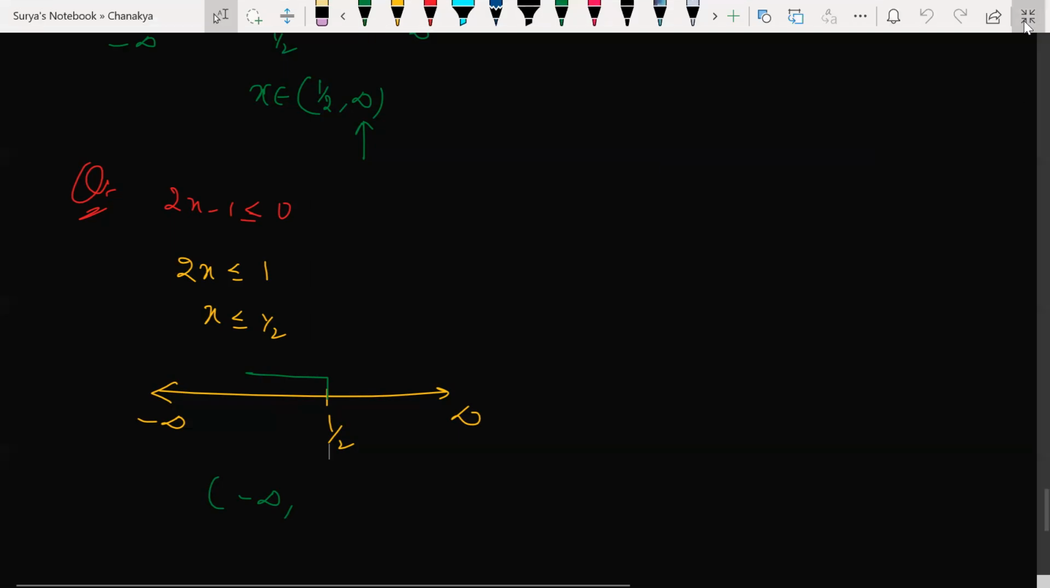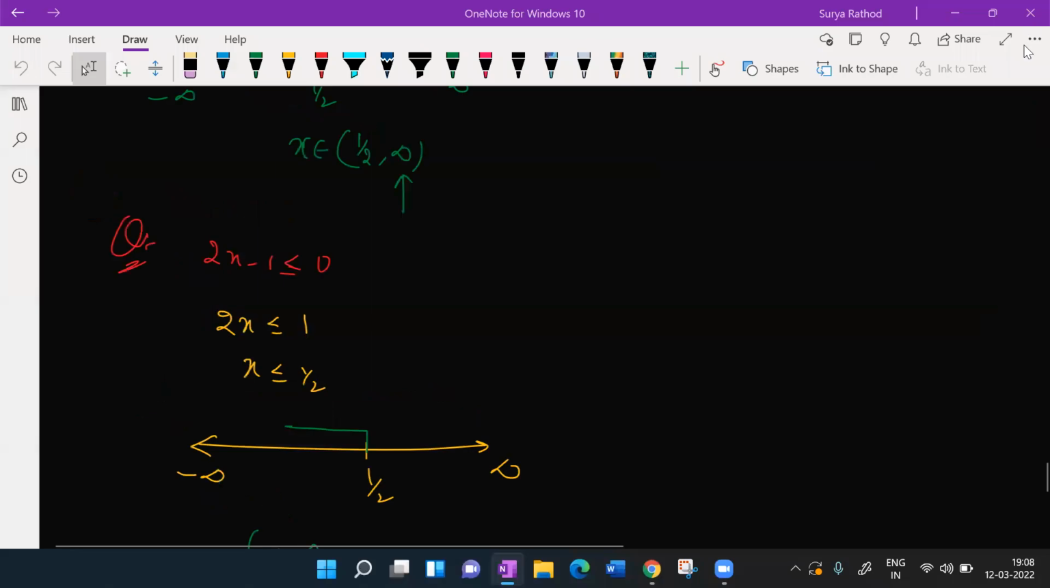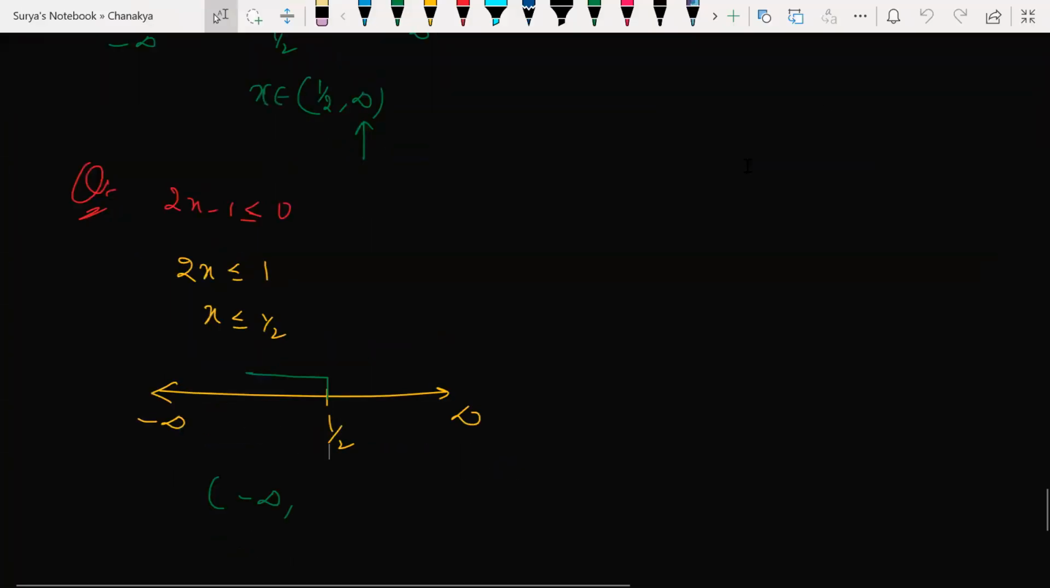One second. Tanishk, understood? Tanishq ji. Adesha, understood? Yes, sir. Open bracket or close bracket? For 1 by 2, do I need to keep one? Look at it here.